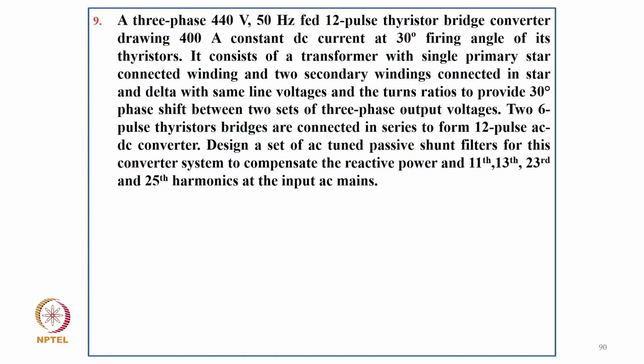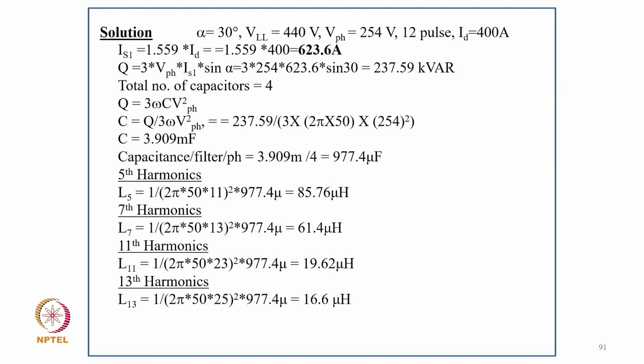Coming to question number 9. A 3-phase 400 volt 50 hertz 12 pulse thyristor converter draws 400 ampere DC current at 30 degree firing angle of its thyristors. It consists of a transformer with a single primary star connected winding and 2 secondary windings connected in star and delta with the same line voltage, to provide a 30 degree phase shift between the two sets of 3-phase outputs. Two 6 pulse thyristor converters are connected in series to form the 12 pulse converter. Design an AC tuned passive filter to compensate reactive power for the 11th, 13th, 23rd and 25th harmonics.